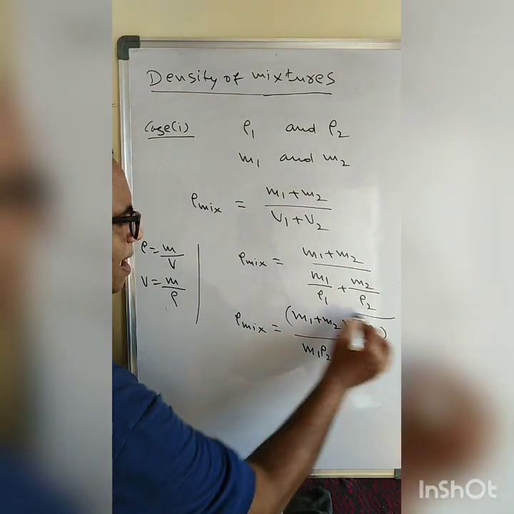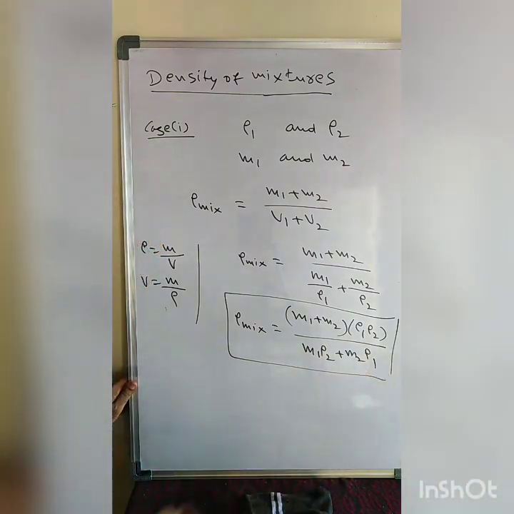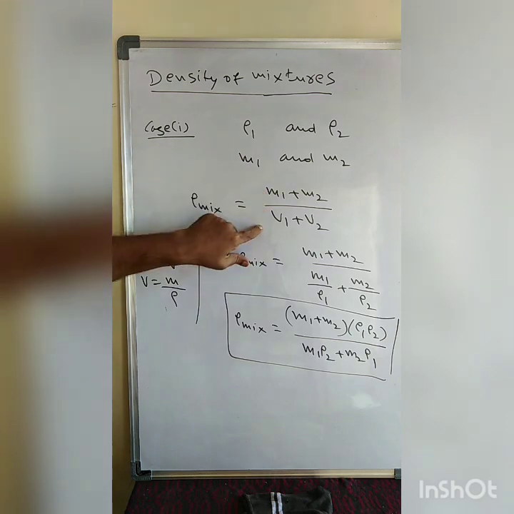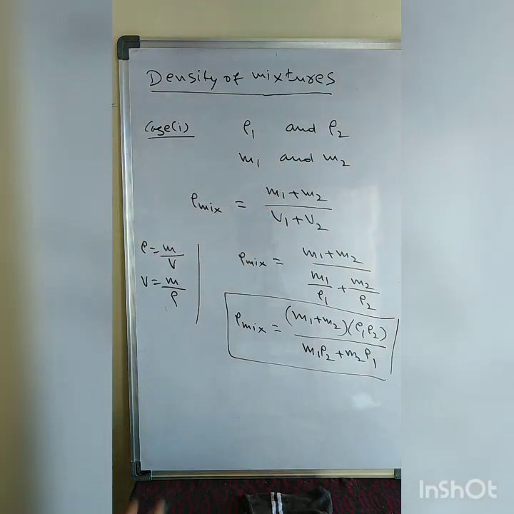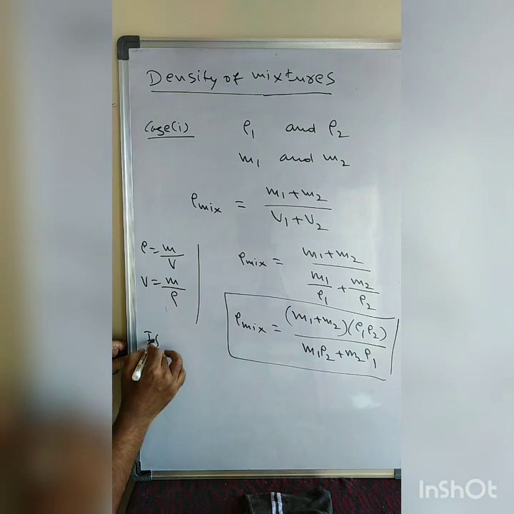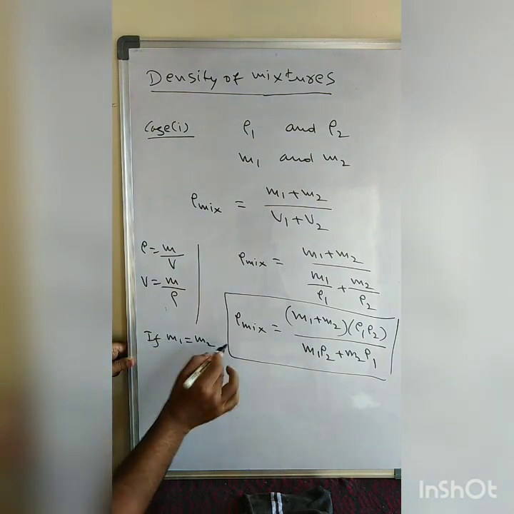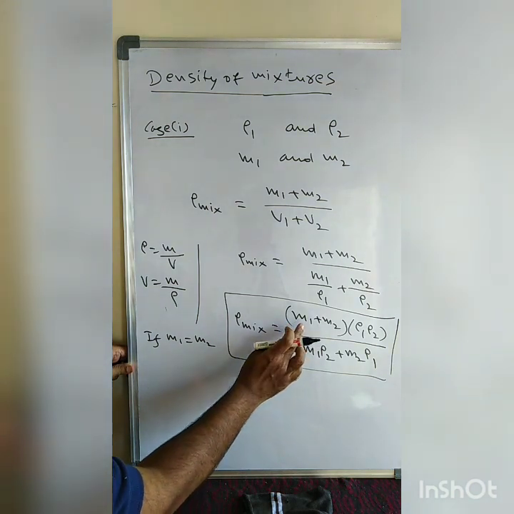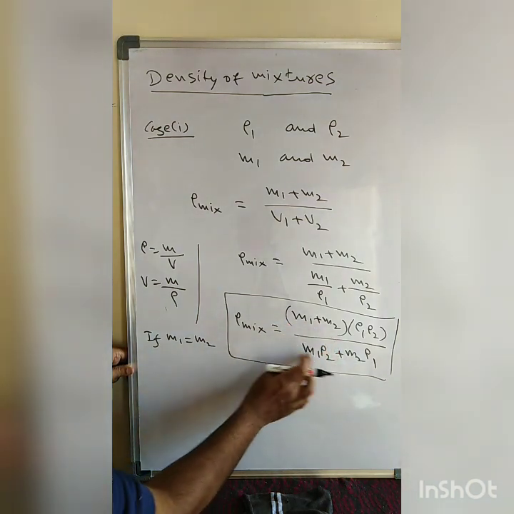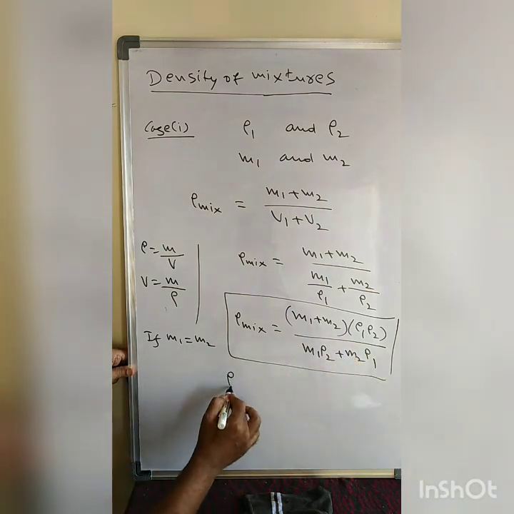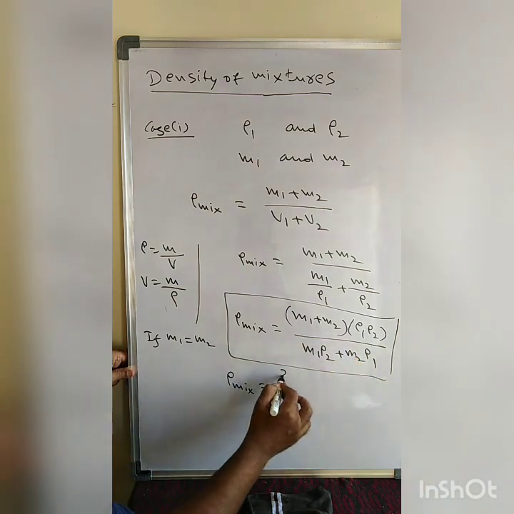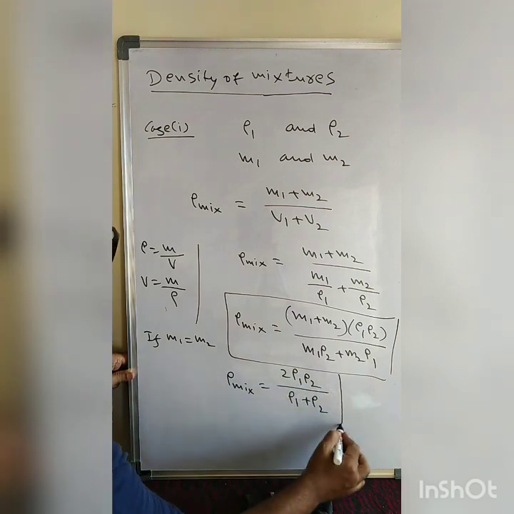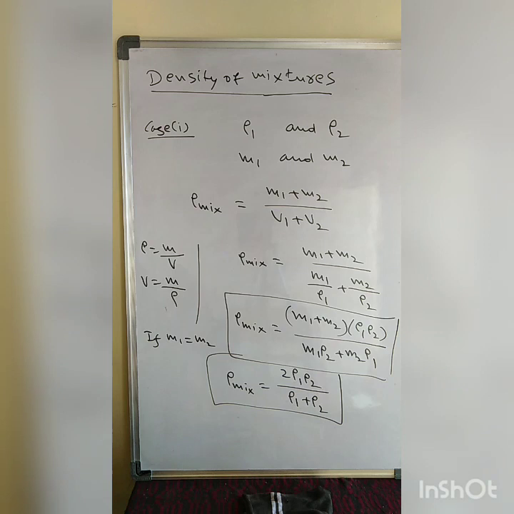This formula you may not remember, no problem. But you should remember total mass by total volume. Now in this case, if M1 equals M2, both masses are equal, substituting M and M, so 2M, and taking M common, the density of the mixture will be 2 rho 1 rho 2 by rho 1 plus rho 2. This is the important formula that you should remember.